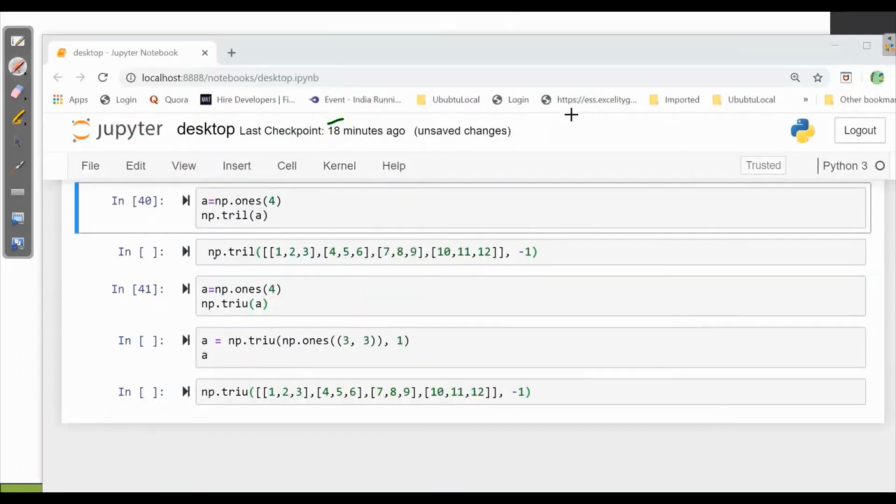As I told you, for tril, lower values should be preserved and upper values should be made 0.